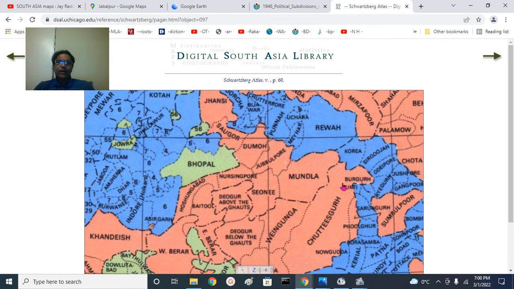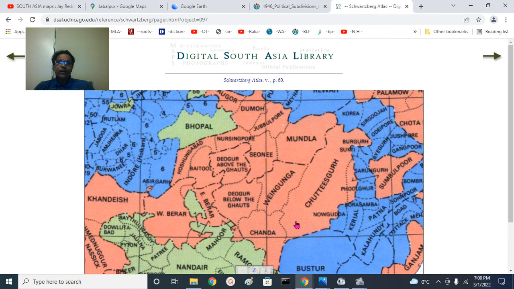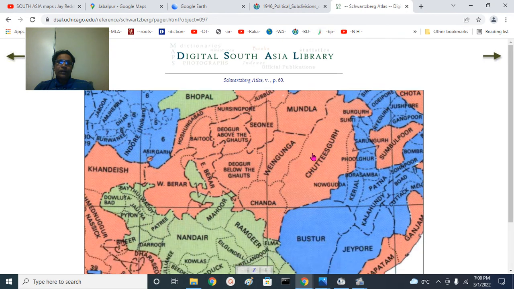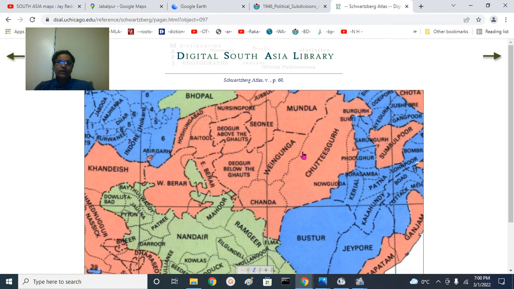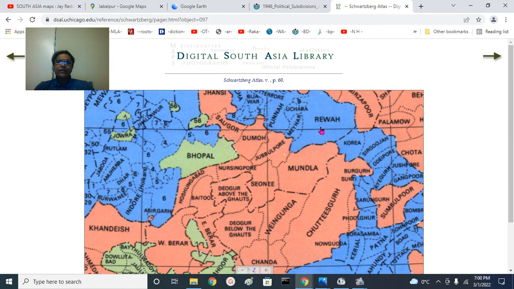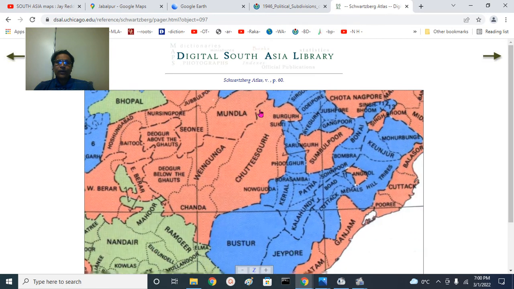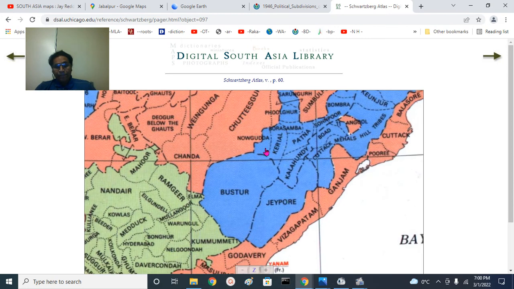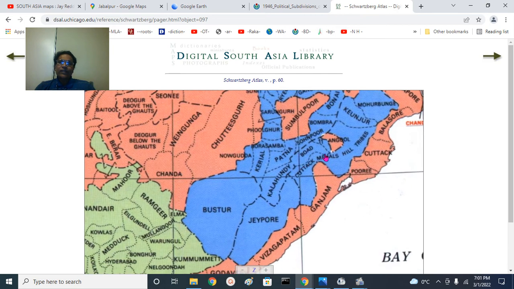Chhattisgarh region, essentially. Bilaspur will be here, and Raipur, and Durg will be here, and Chandrapur, Bastar princely states we talked about. And this is the Rewa, and southern part is Shahdol district, Anuppur, and so on. So that is the Mahakosal of Madhya Bharat, Central Provinces. Then you see the Orissa here, Balasore, Cuttack and Puri, Chilika Lake, Ganjam, Visakhapatnam.